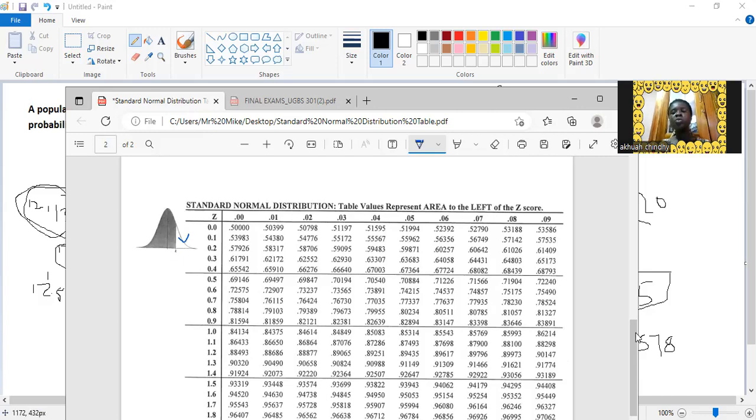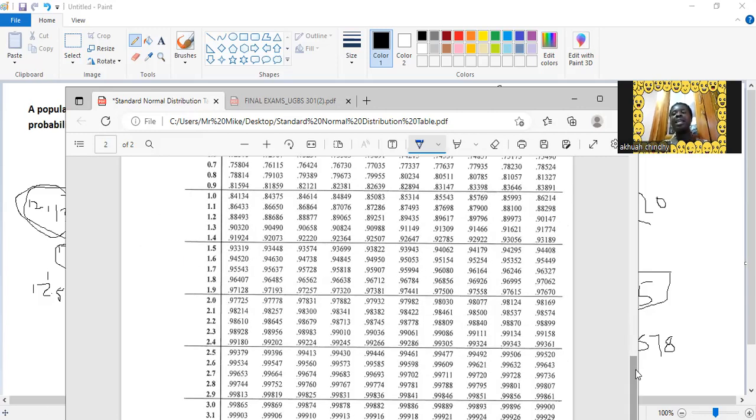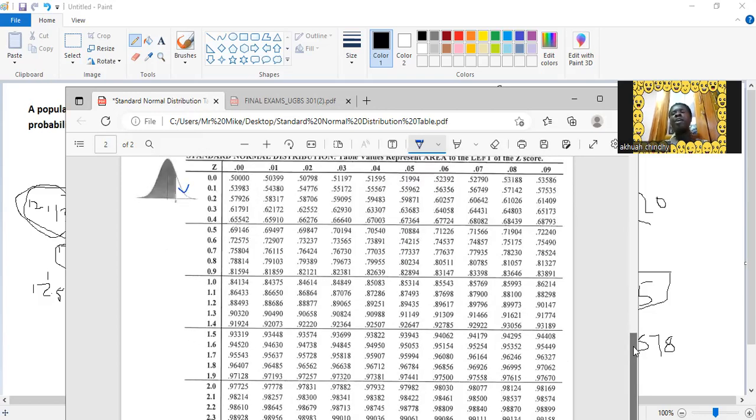So we are reading 2.15. Suppose we are not given the negative table, but we're given the positive table. This is the analogy that you use. So you have to be very careful. It's very simple. Just know which direction. Is it symmetric about the mean? So this side is equal to this side. Now I'm reading 2.15. So 2.15 is here, right? 2 is here. But this is not the answer, because the answer we got here is within this area, but we're looking for this area. So you subtract from 1. So 1 minus 0.98422.